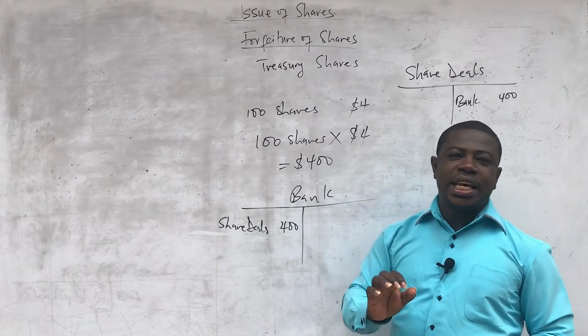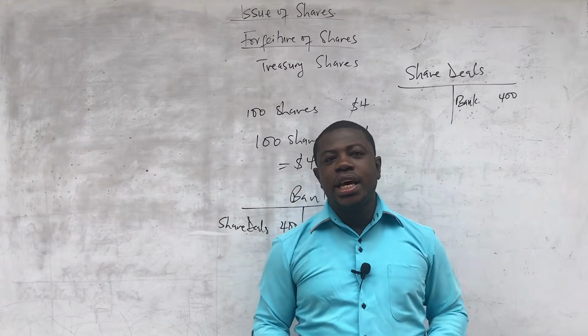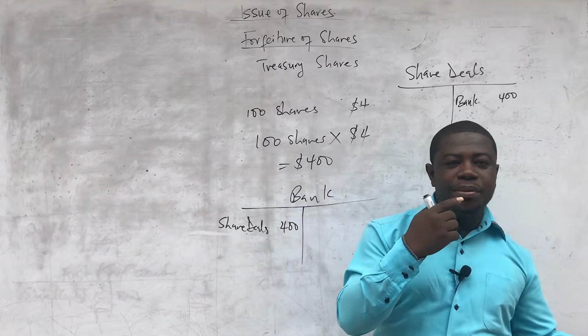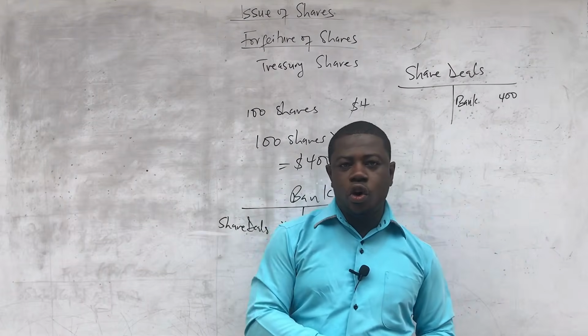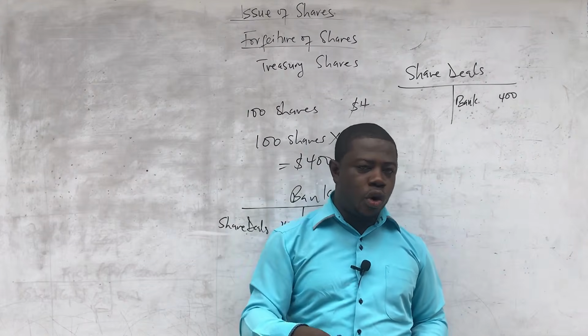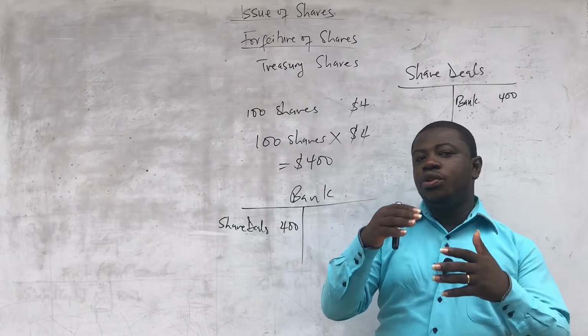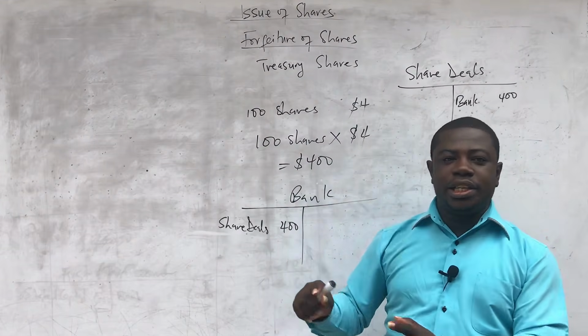Now, take note that if the question says that we make calls and maybe a shareholder with 200 shares failed to pay their calls money, what is going to happen is that in the calculation of the money received at call, we are going to reduce the total number of shares allotted by the 200 or by the 100 that is being forfeited.